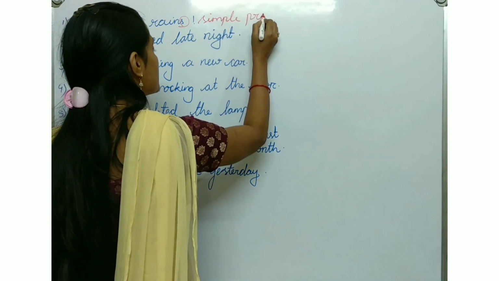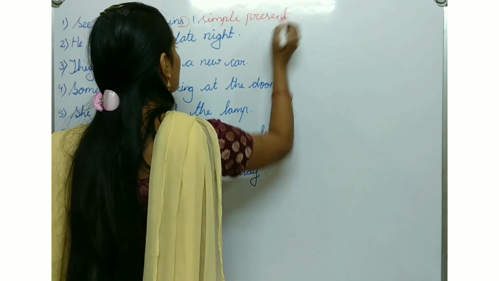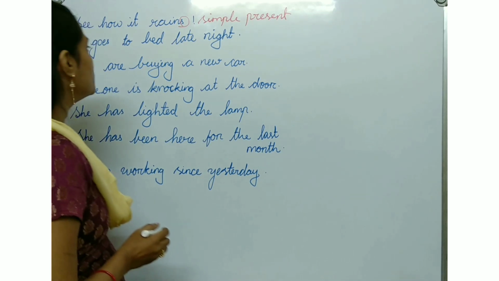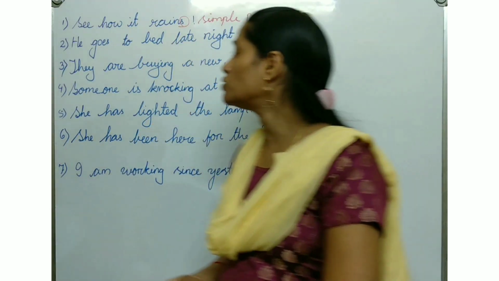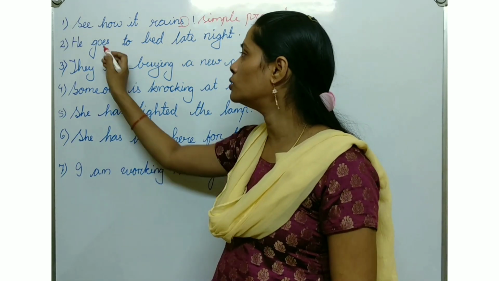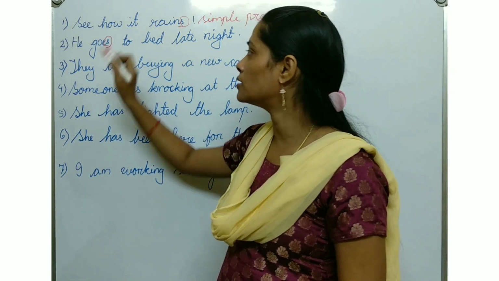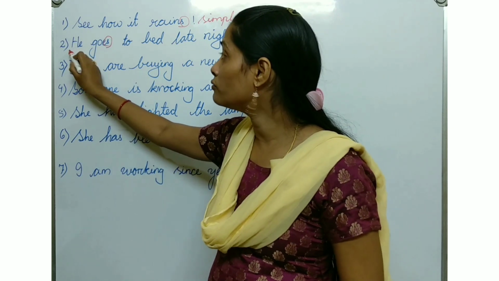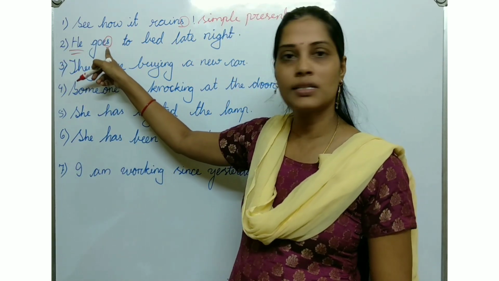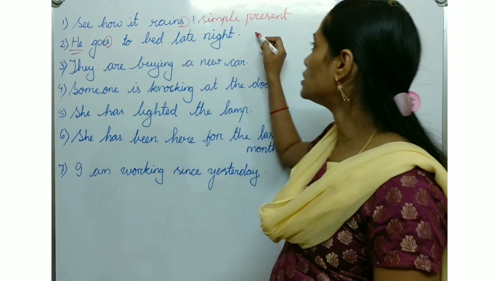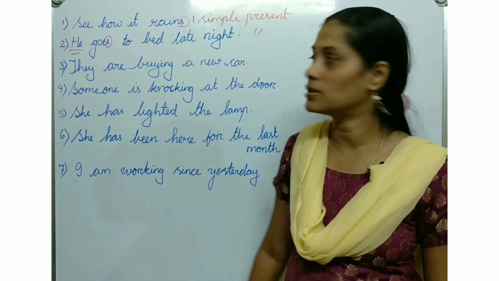Then, he goes to bed late at night. Over here also you can identify the verb goes, it has es because it is third person singular. So it is also simple present tense.